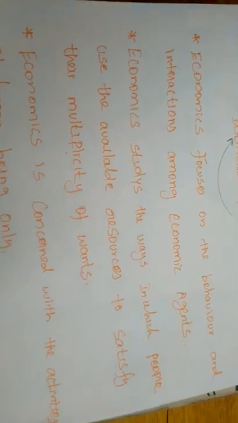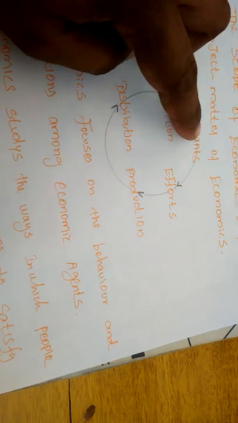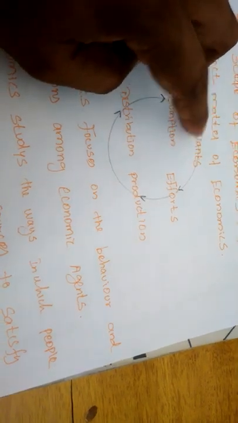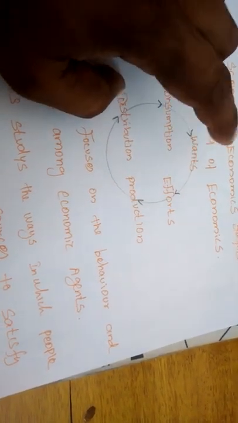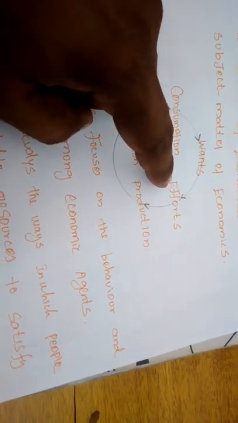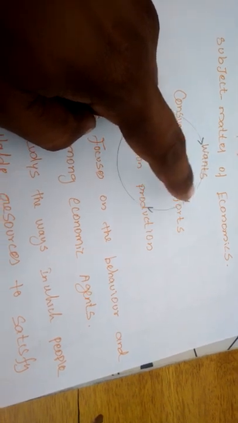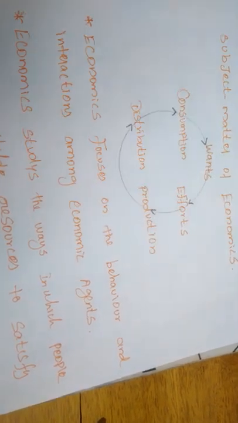And not only that, the study of economics also focuses on rational human behavior. Rational human behavior means, we have already studied the wants. After the wants arise in our human mind, they take the effort. When they are taking the effort, they must have some rational mentality or rational knowledge.